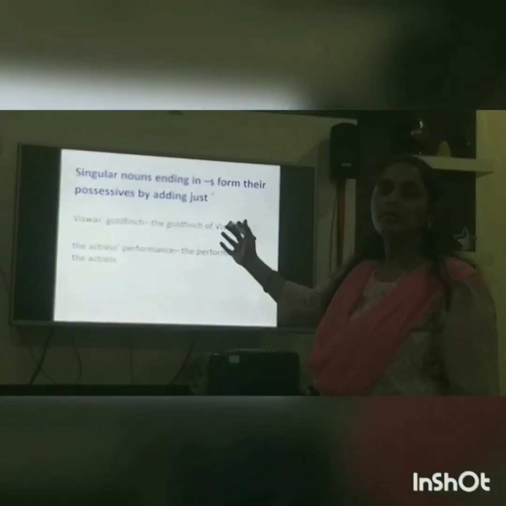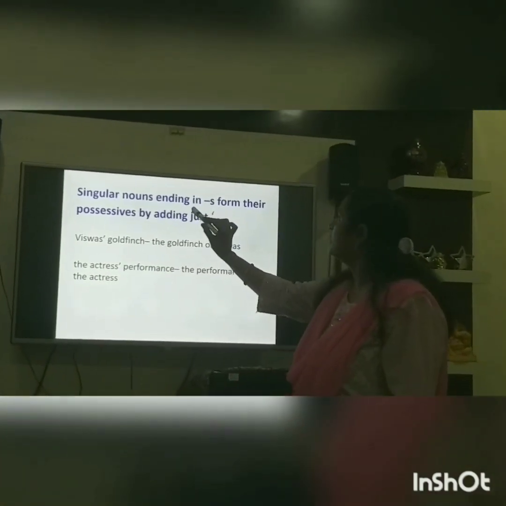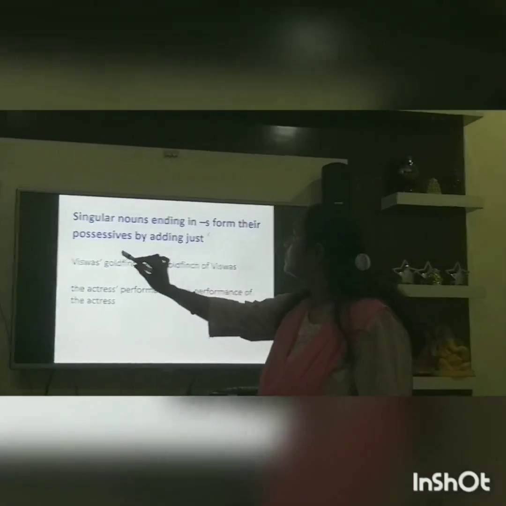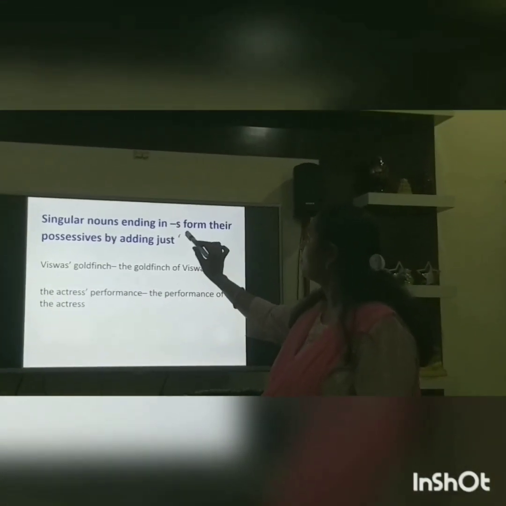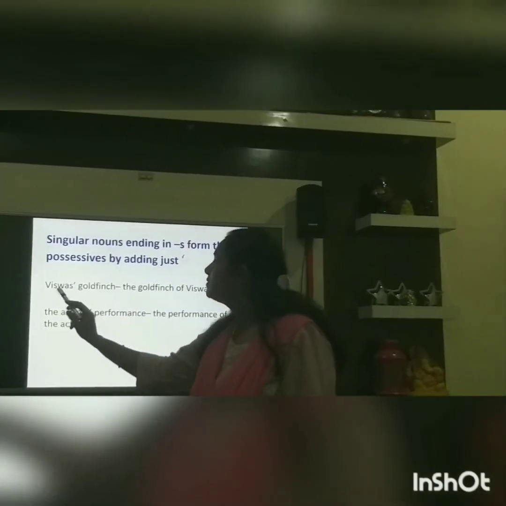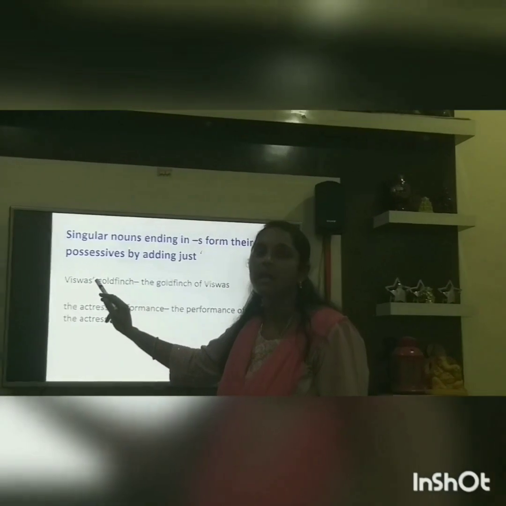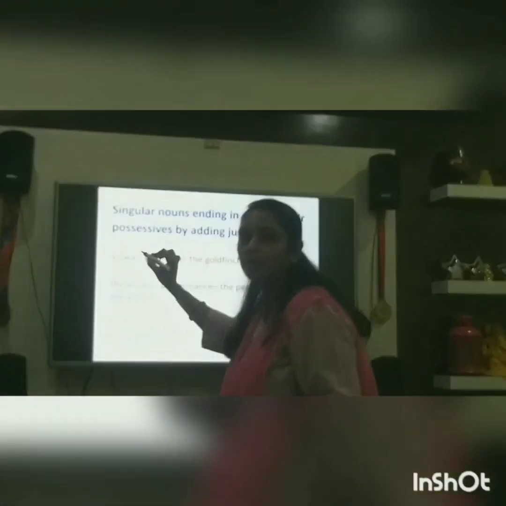This is the second rule in the possessive case. Singular nouns ending in s form their possessives by adding just an apostrophe. See here, Viswas. The spelling of Viswas itself has an s at the end. So we cannot put the apostrophe in front of the s.